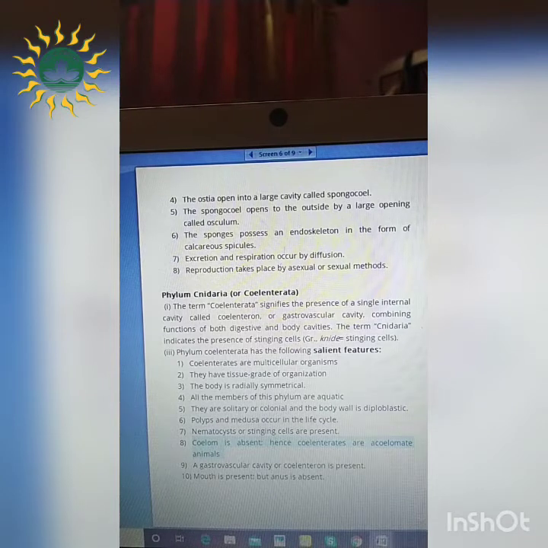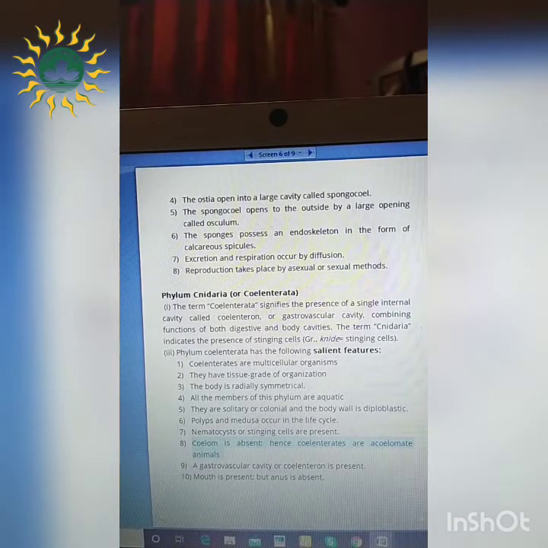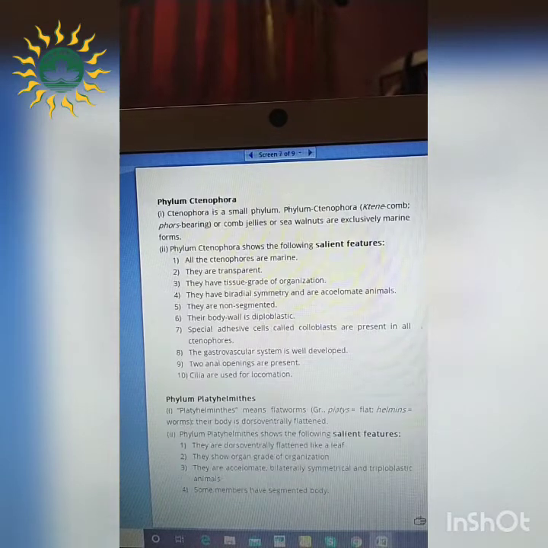Previously I've shown that 3 types of organisms are present, right? Acoelomate, coelomate and pseudocoelomate. So these Cnidarians are the acoelomate animals because coelom is absent here. A gastrovascular cavity or coelenteron is present, and mouth is present but anus is absent. So in these organisms, it is taking place through one side, that is mouth.